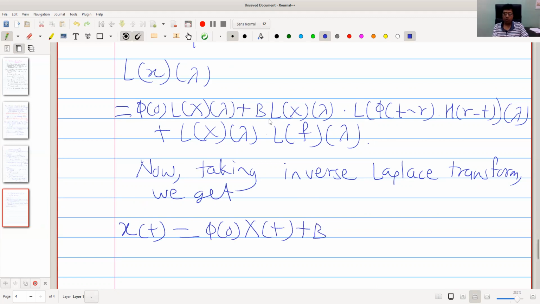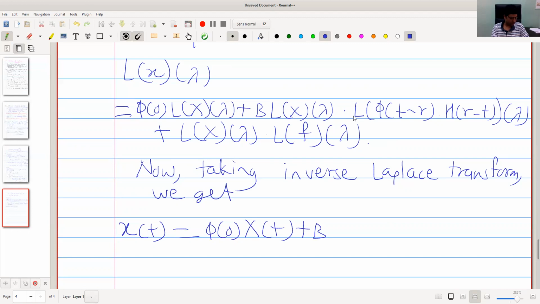Next thing is plus b into the inverse Laplace transform of a product. We have seen the convolution theorem: if we have two functions u and v, then the Laplace transform of u star v equals the Laplace transform of u multiplied by the Laplace transform of v. Here we have a product of two functions, so the inverse Laplace transform will be the convolution of the corresponding functions.